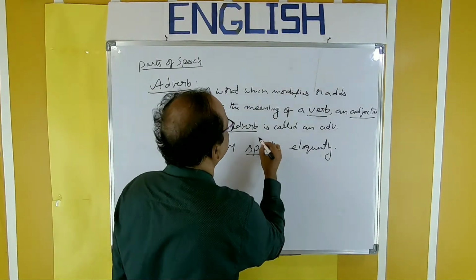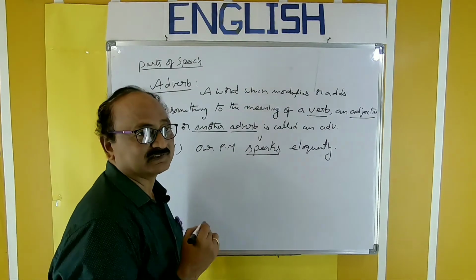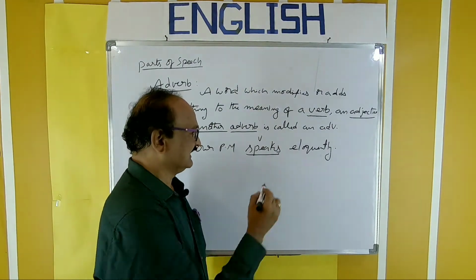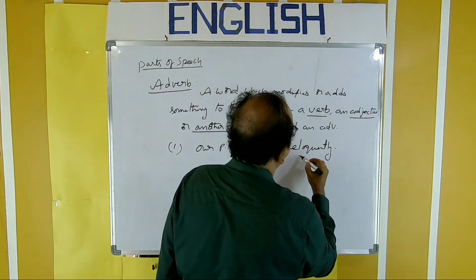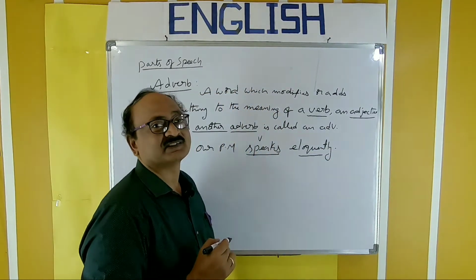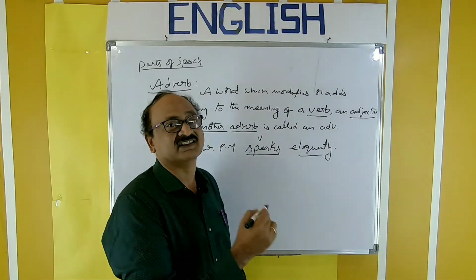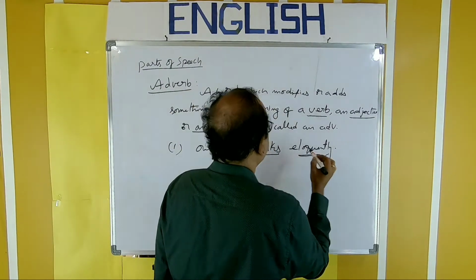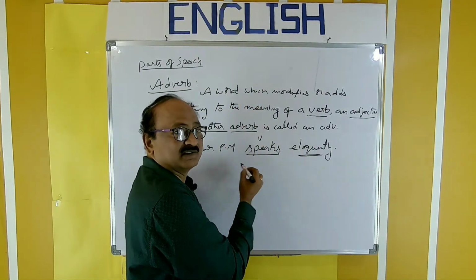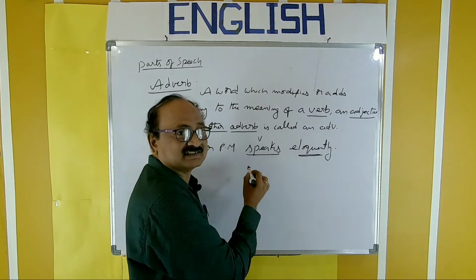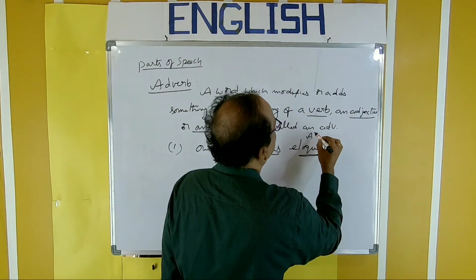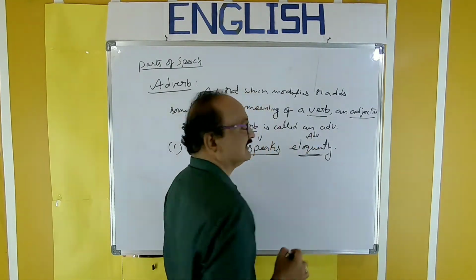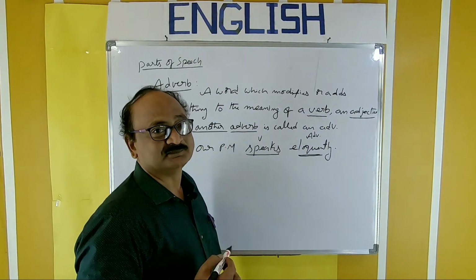Speaks is the verb, action verb, referring to action. Eloquently, the way he speaks, eloquently, fluently. So this eloquently adds something to the meaning of a verb, modifies this verb. So this modifying word is called an adverb.